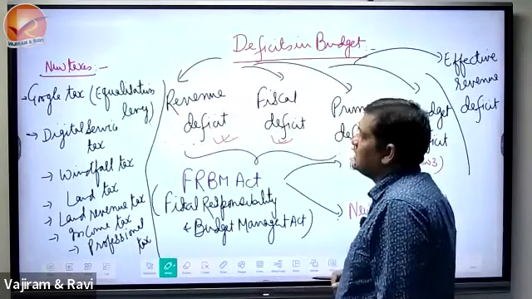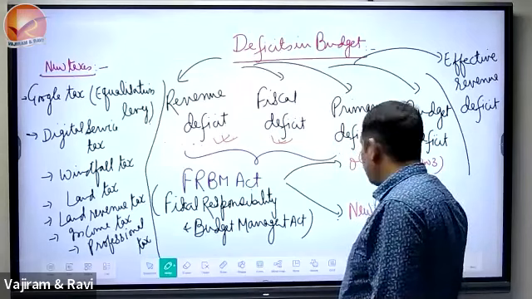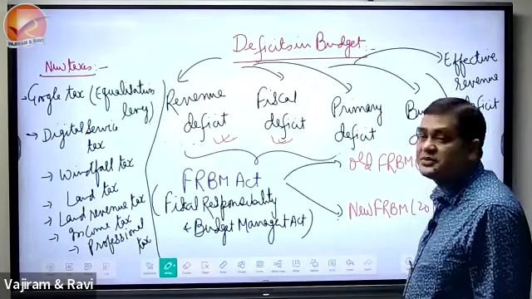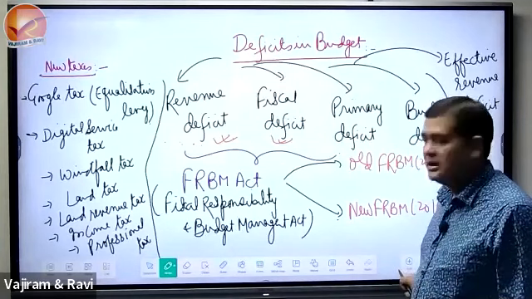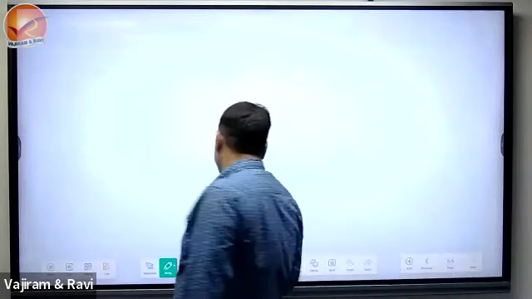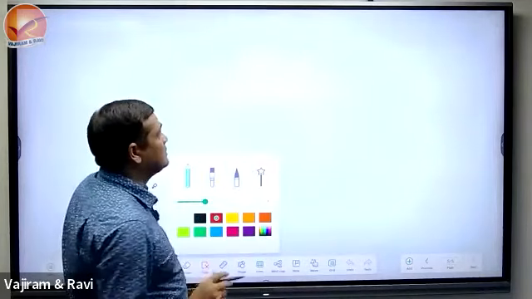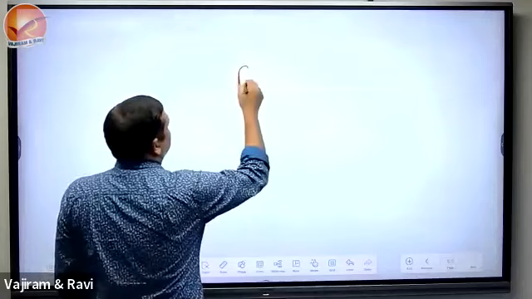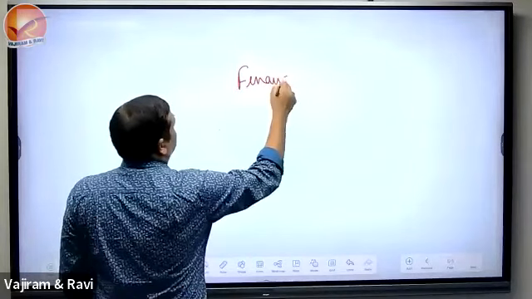Apart from this, we will see that whatever the central government collects from the states, 42% of it is given back to the states, and that recommendation is given by the Finance Commission.